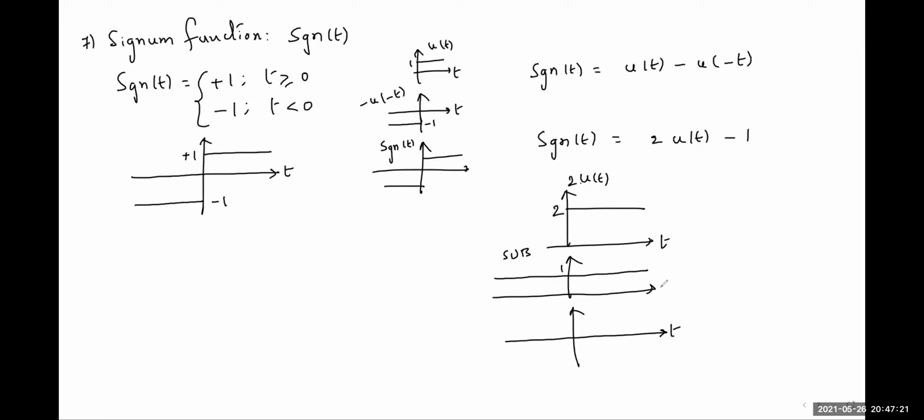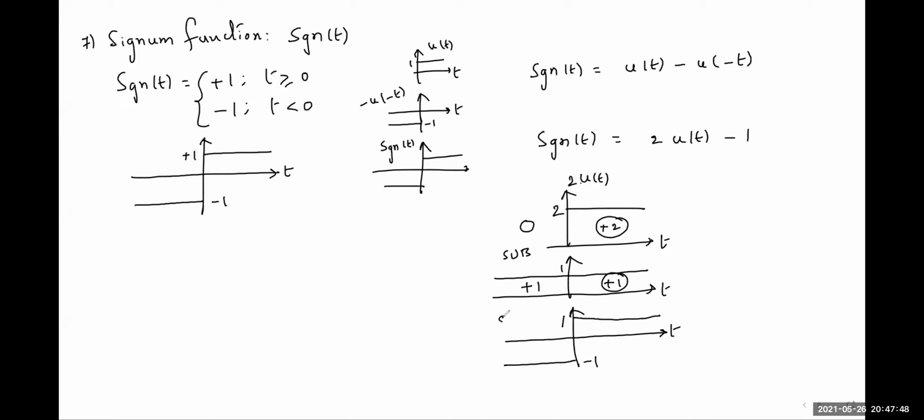What will we get if we observe? Here signal 0, and subtracting 1, so 0 minus 1 is minus 1, on the left hand side. On the right hand side, here plus 2 amplitude, minus 1, 2 minus 1 is plus 1.